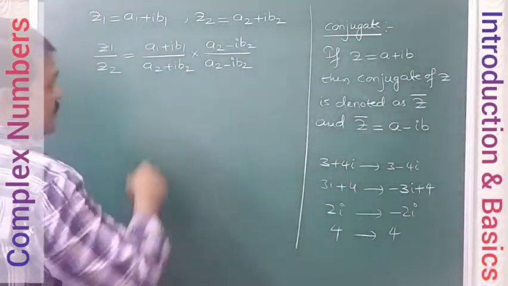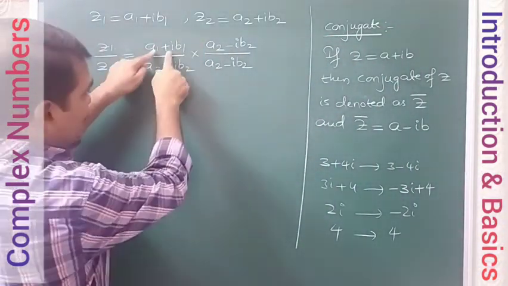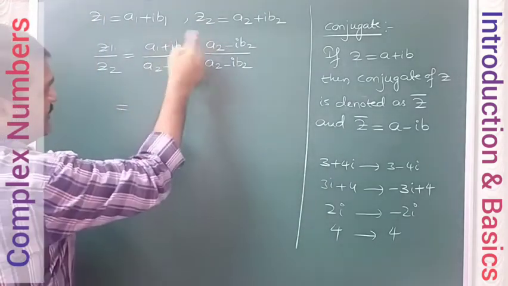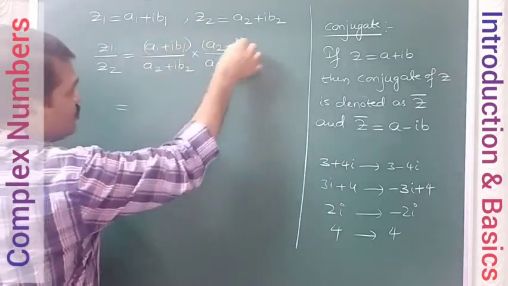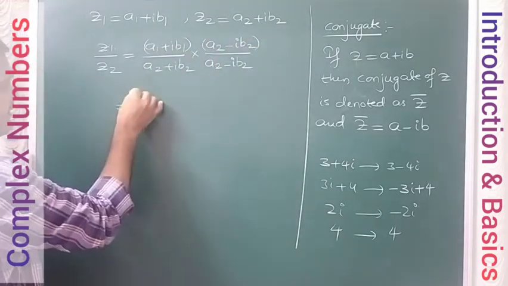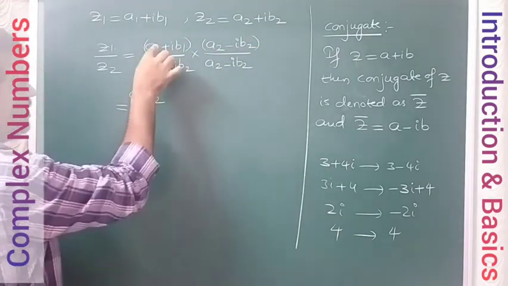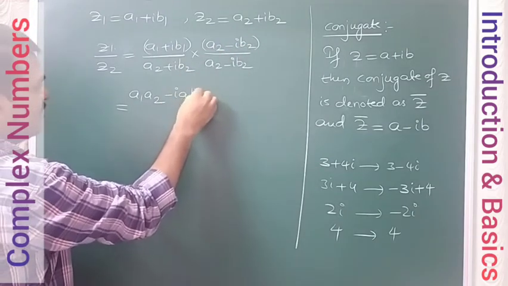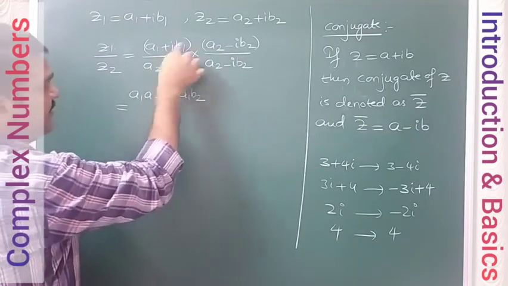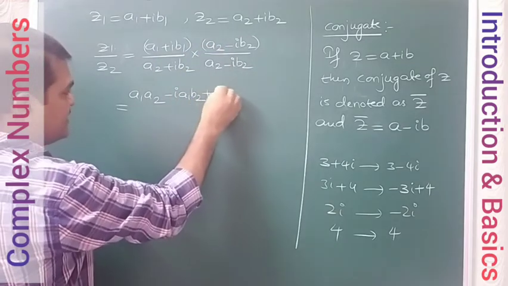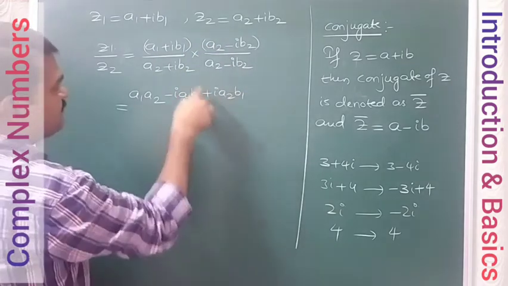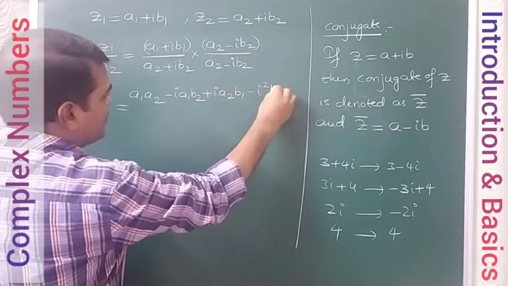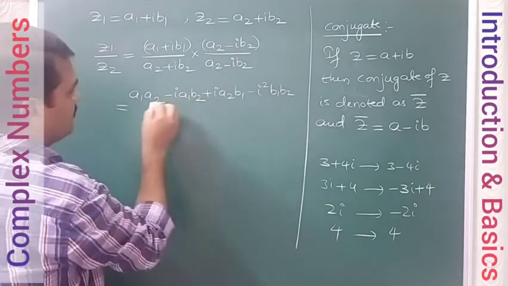Okay. Now, the numerator. Multiplication of these two complex numbers we have already seen. So just do normal multiplication of these two. So A1 multiplied with A2. A1 multiplied with this, so minus i into A1 B2. iB1 multiplied with this, so plus i into A2 B1. iB1 multiplied with this, you will get minus i square B1 B2.